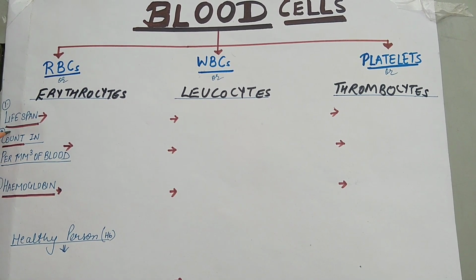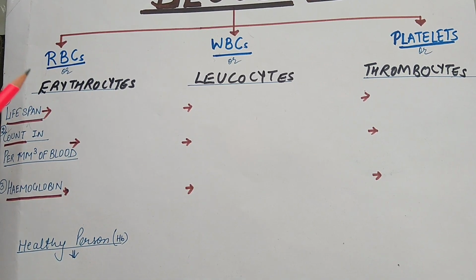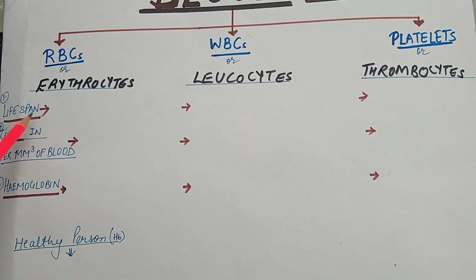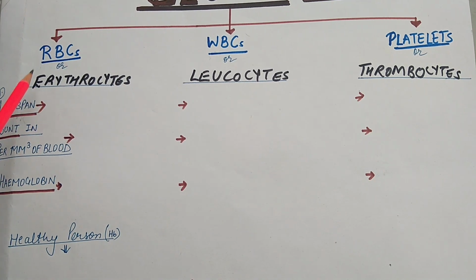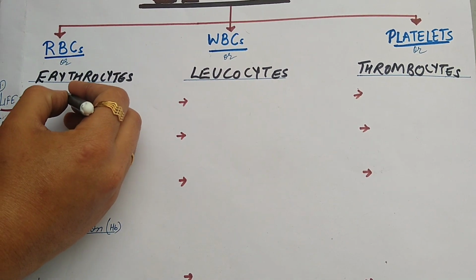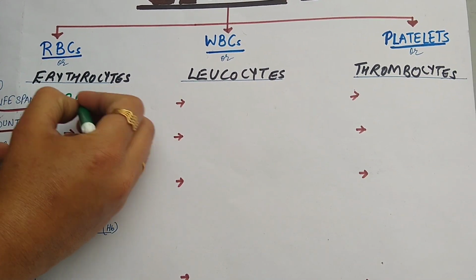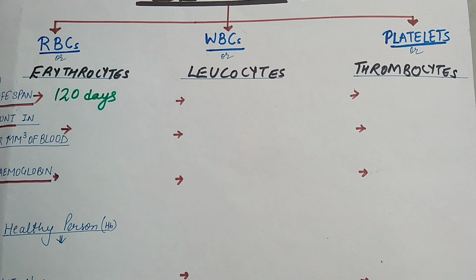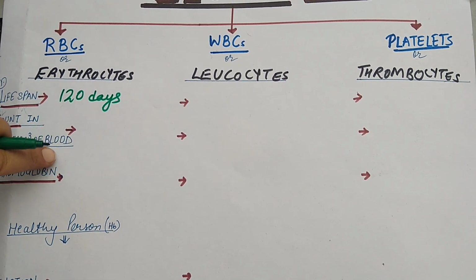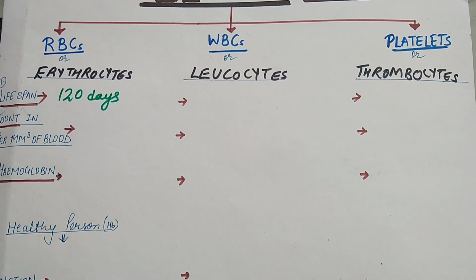Now, let us discuss some parameters which I have written here about all these cells. The first parameter I have taken is lifespan. The lifespan of RBCs, that is how much time these cells take to live, is about 120 days, that is approximately 4 months, right?